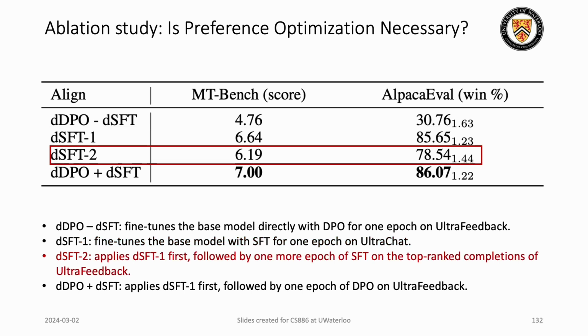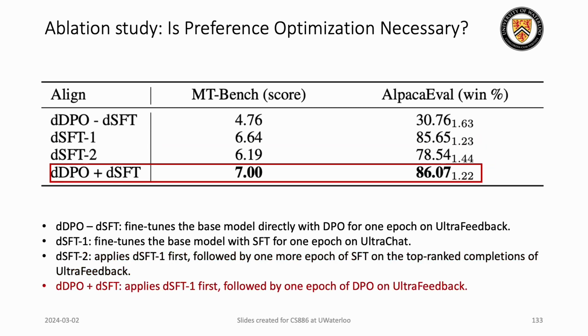Next, we performed one epoch of fine-tuning using UltraChat and a second epoch of UltraFeedback, and we see a little drop in the performance. So that's not good for the model.